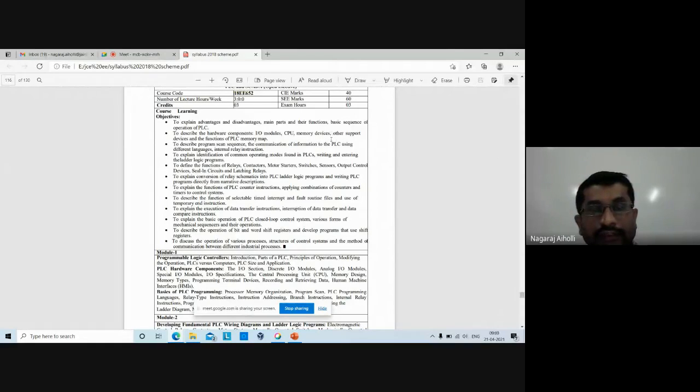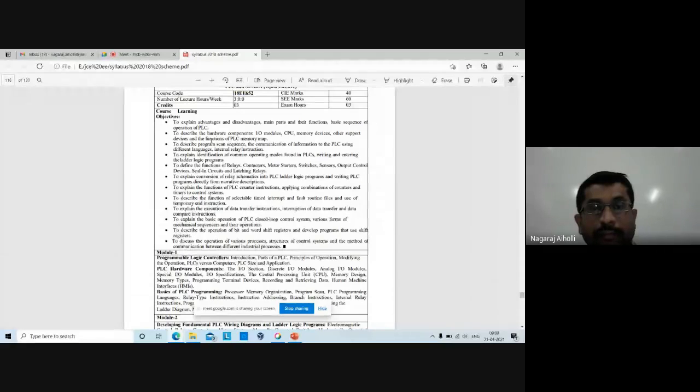Then other supporting devices, such as peripheral devices, the devices which are connected to the end part of the PLC. Those are called graphical user interfaces or support devices, such as a mobile device. Okay, it may be a mobile where you can check the various parameters, or you can display the values on the mobile, on the cell phone, right? So such types of support devices we are also going to study here.